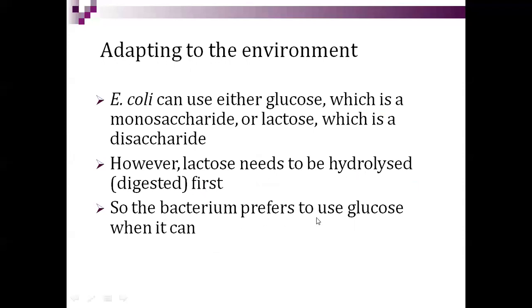So the bacterium prefers to use glucose when it can. Lactose is hydrolyzed, meaning digested, to form the simplest form like glucose, a monosaccharide, so that easily it can be metabolized for the production of ATP in the bacterial cell.